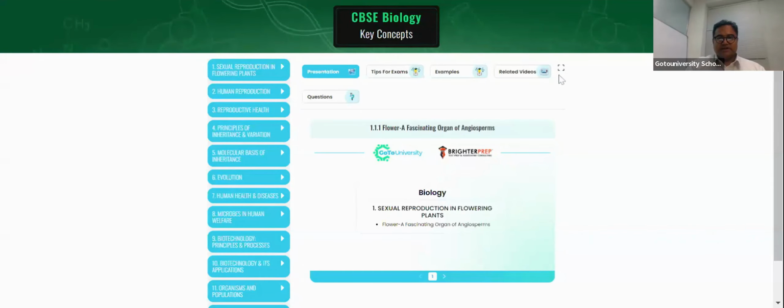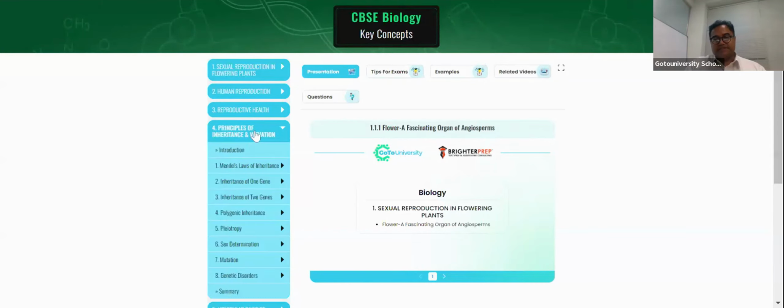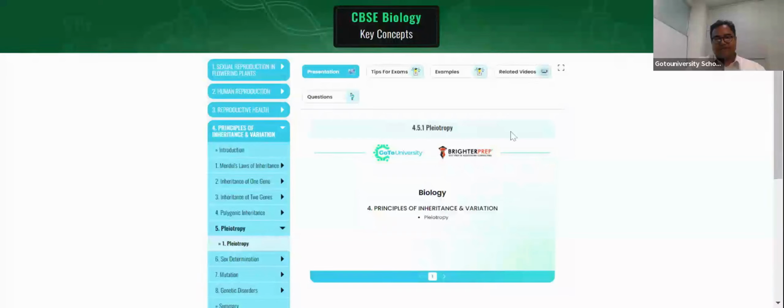Today we are going to discuss in detail the principle of inheritance, the second half of the chapter, that is pleiotropism. In the last class, we discussed polygenic inheritance. We discussed Mendel's law of dominance.